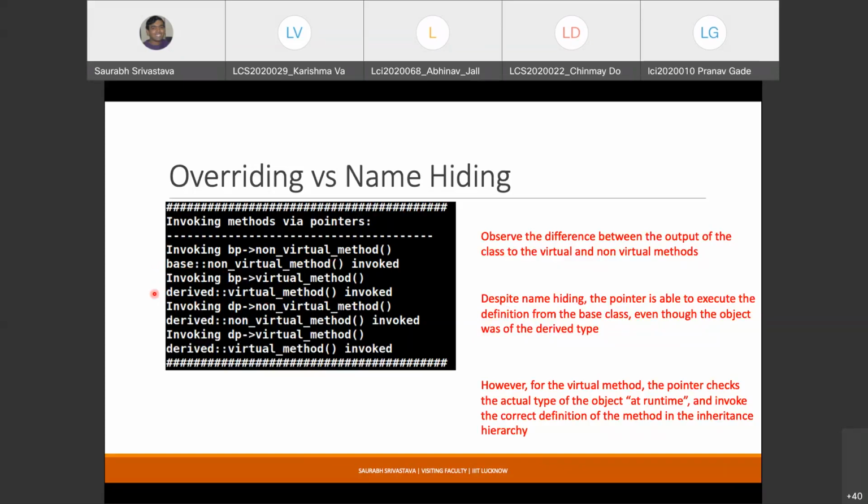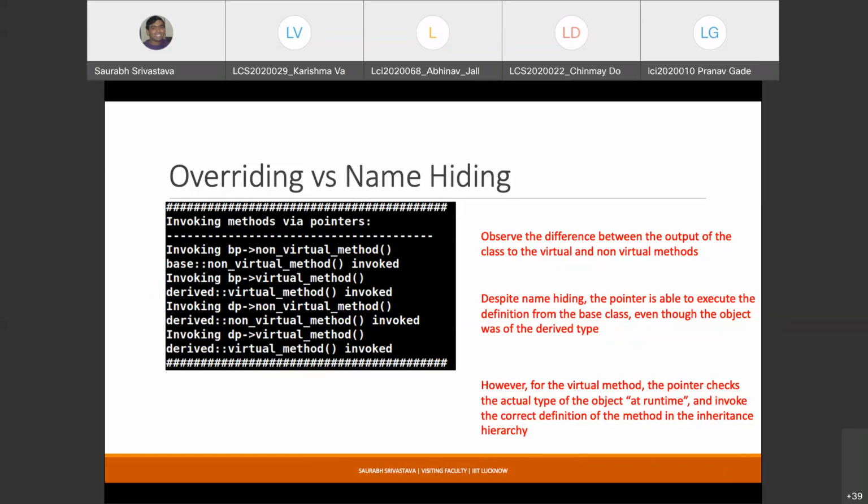So if you want to use the polymorphic features, the example of polymorphism that we saw yesterday, if you want to take advantage of it, then you should always declare the methods that you want to override as virtual. In some cases when you are not going to use polymorphism, name hiding and overriding are kind of the same thing. As I said, conceptually they are two different concepts,